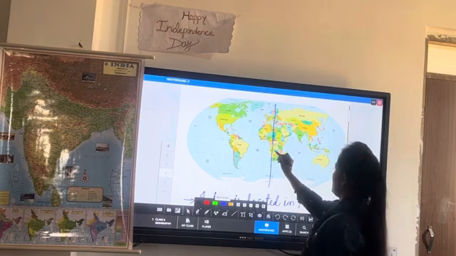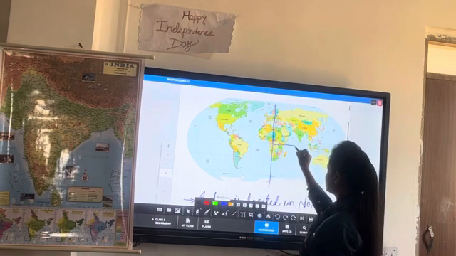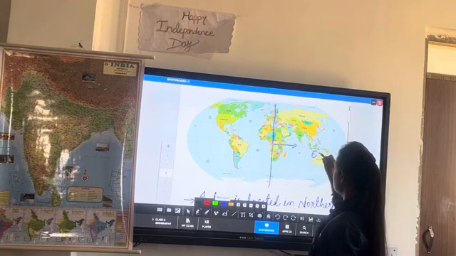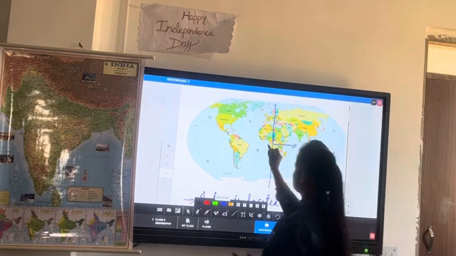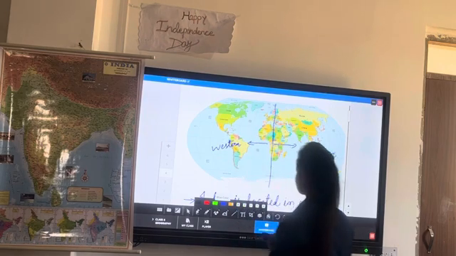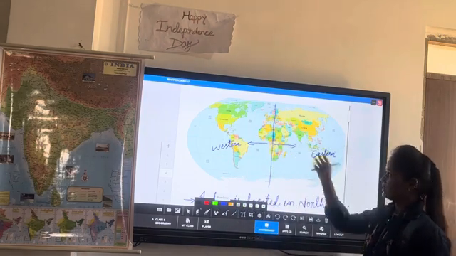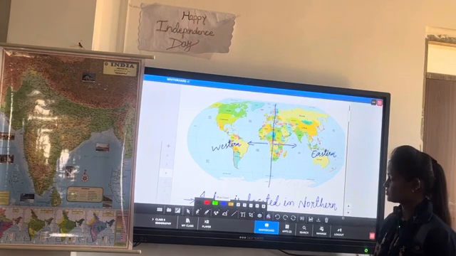Yes, ma'am. So according to that, this part is the eastern part, and this is a western part. So India lies in the eastern hemisphere also. How is it possible? Let's see.